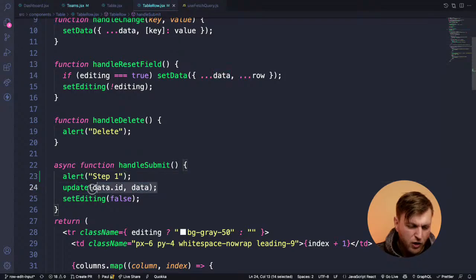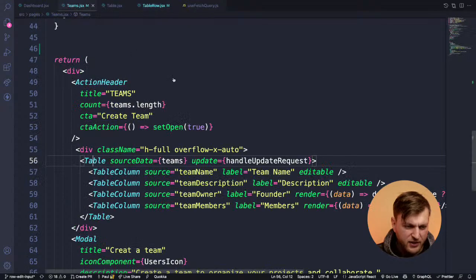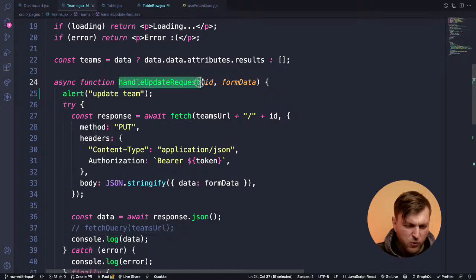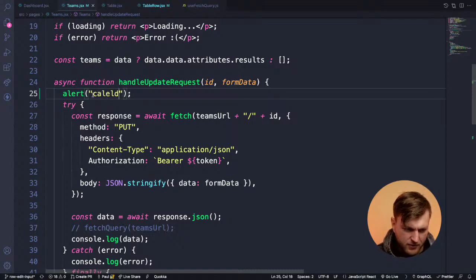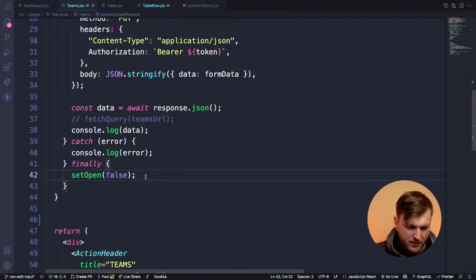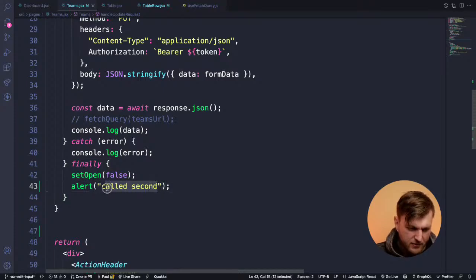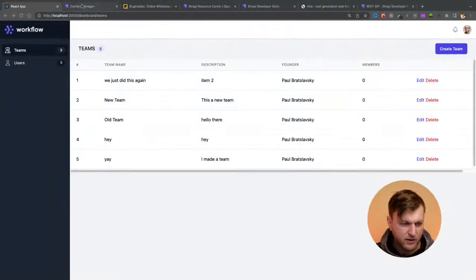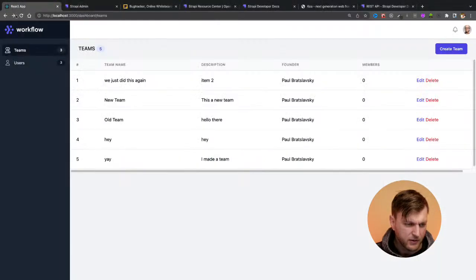Then it's going to call our callback function. And the callback function is basically the function that we passed from Teams. It's basically calling handle update request. This is called second. And then after everything is said and done, it updated successfully. So if we go back to our logic here,